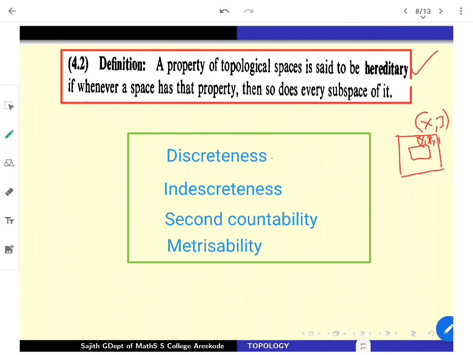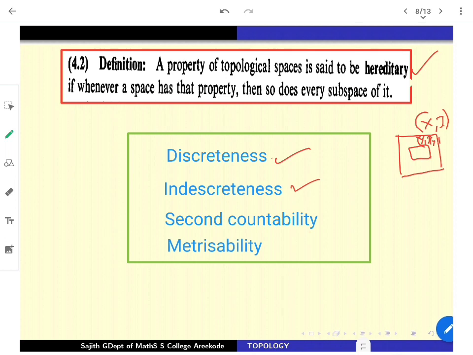So some of the easiest ones are discreteness as well as indiscreteness. Because if X is a discrete topological space, every subset is open. So any subset of Y that you are looking at is itself open in X, it is clear. So immediately it follows that Y with subspace topology is also discrete.